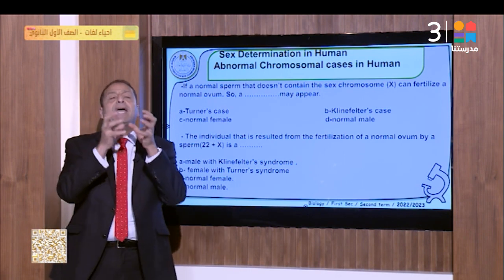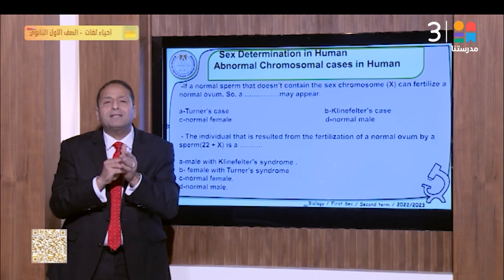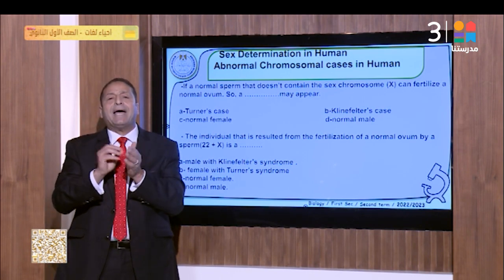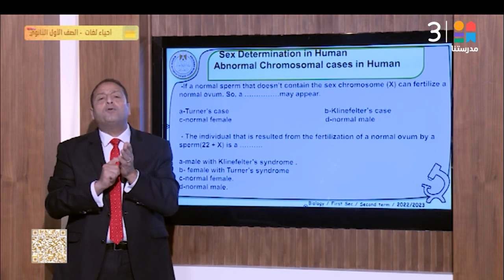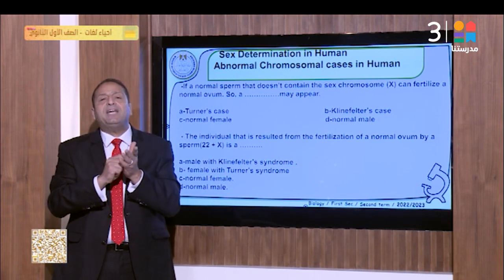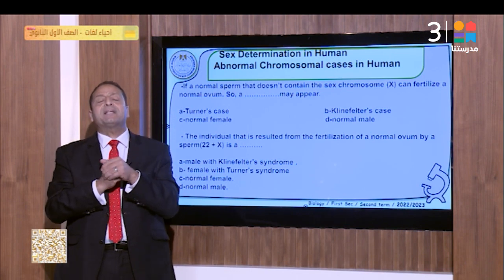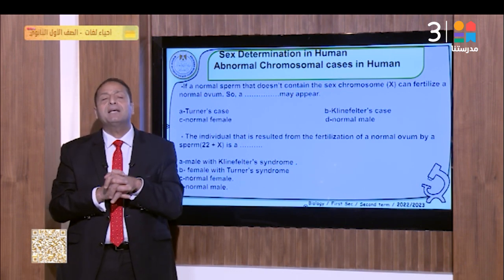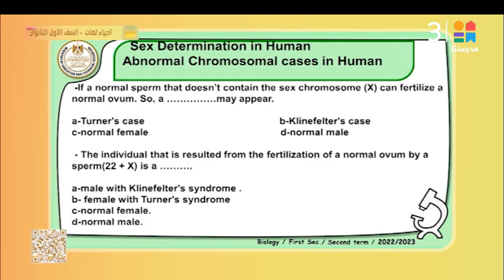Finally, it occurs in the autosomal chromosomes. It's called Down syndrome. When mating occurs between 23 plus X and 22 plus X, it produces 45 plus XX, a disturbance that occurs in the autosomal chromosome. If a normal sperm containing Y can fertilize a normal ovum, then a normal male appears, X plus Y. Otherwise Turner syndrome, normal female, Klinefelter syndrome, or normal male may appear.